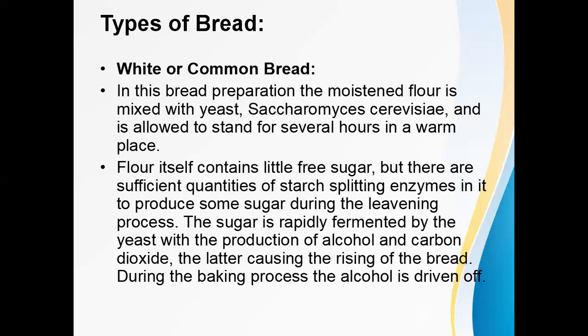Whatever the source of the sugar, that sugar will be fermented by the yeast, and as a result of fermentation, alcohol and carbon dioxide will be produced. Alcohol and carbon dioxide are the important byproducts of this fermentation.